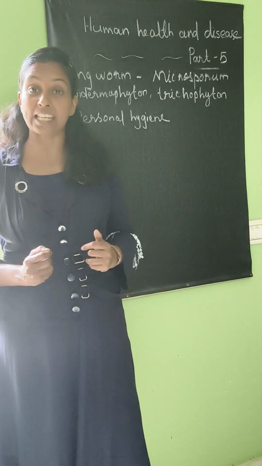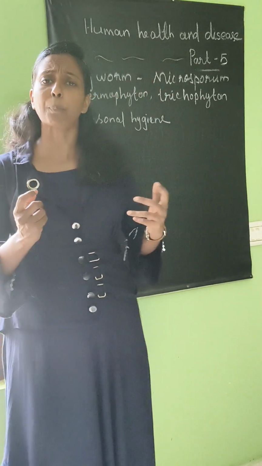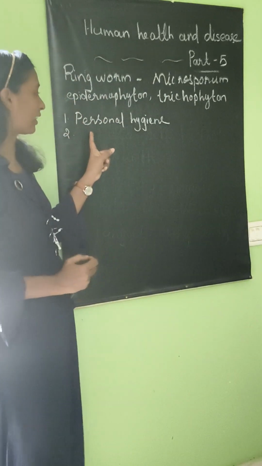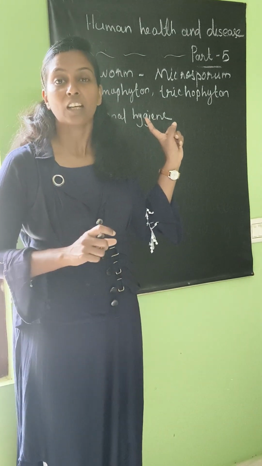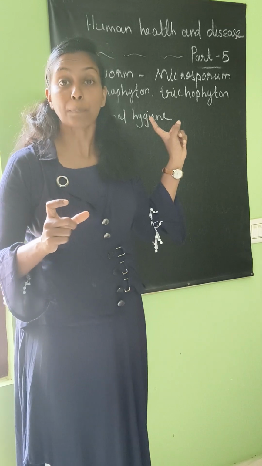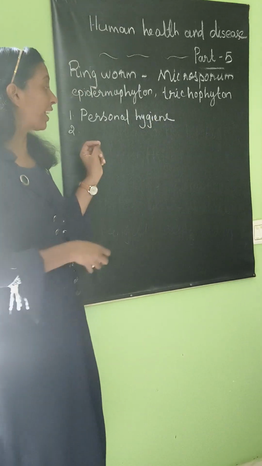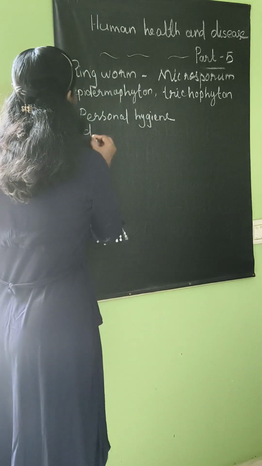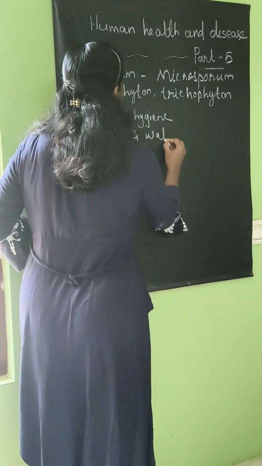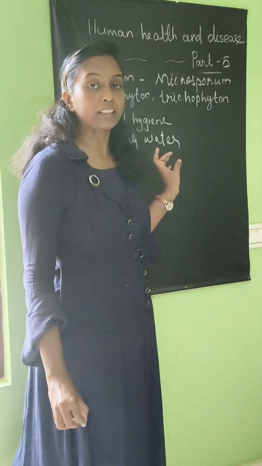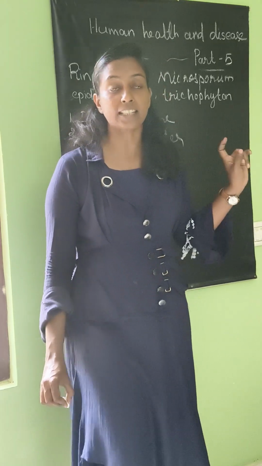There are some infectious agents such as bacteria, fungus, virus, protozoan. How to prevent this? See, first of all you can understand personal hygiene. Personal hygiene should be there. Then we can control and prevent this infectious agent. And next you can understand drinking water. It means we have to use clean as well as boiled drinking water. Then we can control this infectious agent.